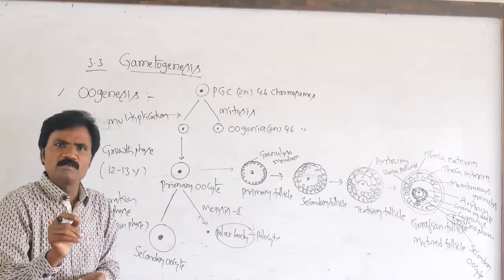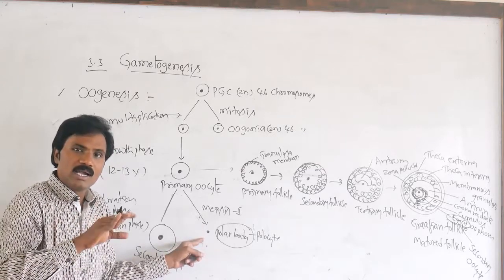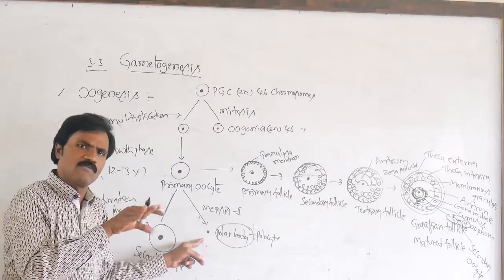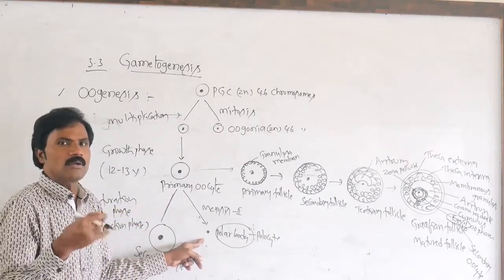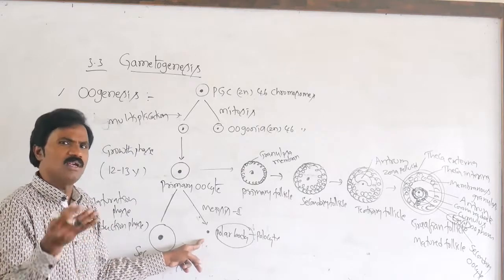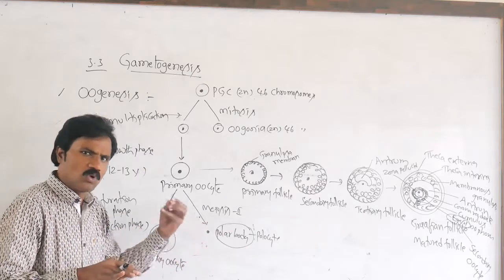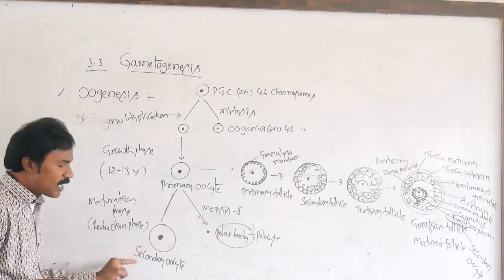In human beings, the polar body after completion of meiosis 1 does not undergo meiosis 2. In the rest of the vertebrates it may, but in humans it is very rarely that it undergoes meiosis 2. Commonly it does not; it is not functional at all. Only the secondary oocyte is functional.